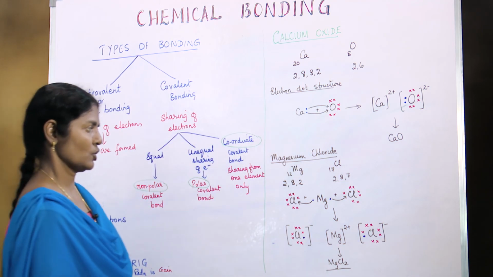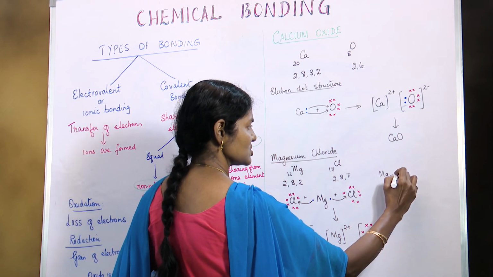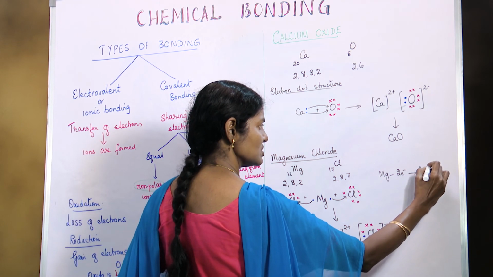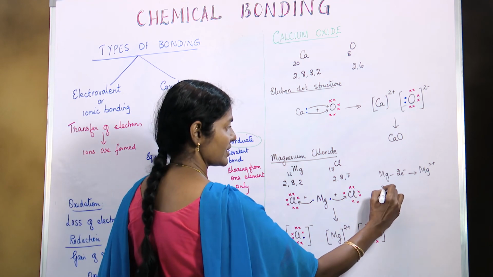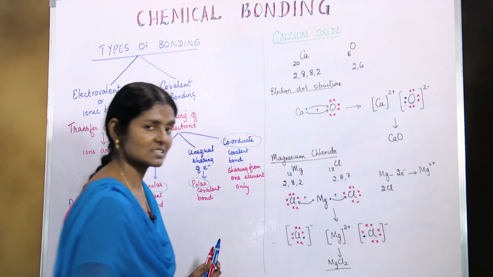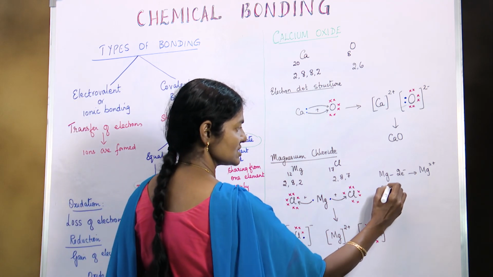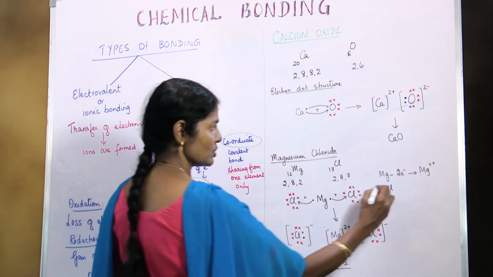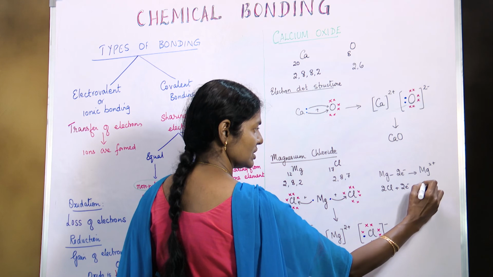How does this form? From magnesium, 2 electrons are gone to give Mg2 plus. Now, 2 chlorine atoms are taking part in this reaction. Therefore, we should not write it as Cl2 minus, which means it is 1 atom, but 2 chlorine atoms are gaining 2 electrons, 1 electron each.